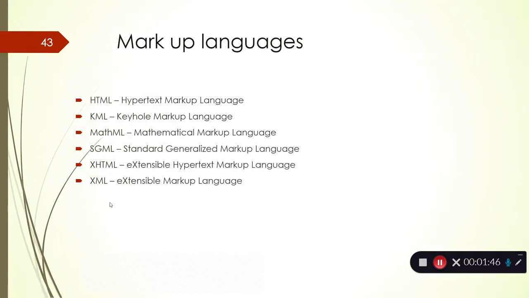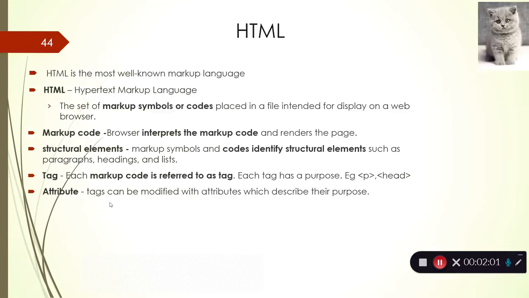There are different markup languages. The first language was HTML, but different markup languages were developed after that, like KML, MathML, XHTML and XML. All these are different types of languages. Let's see some important languages one by one, the important milestones in markup languages. The first one, as we know, is HTML.